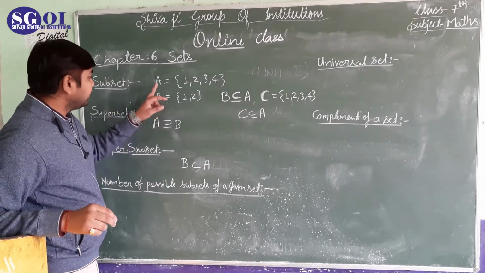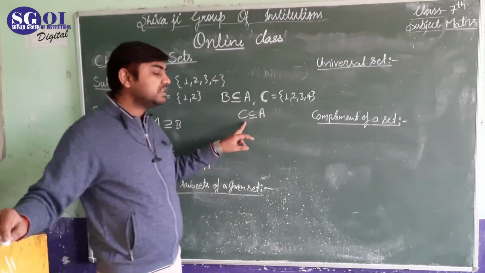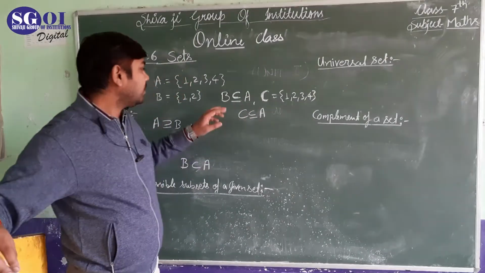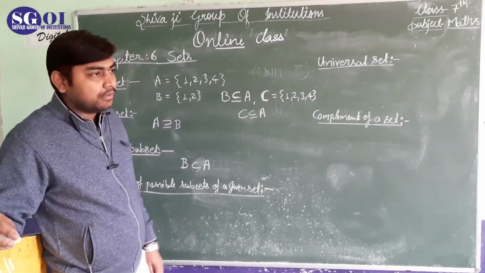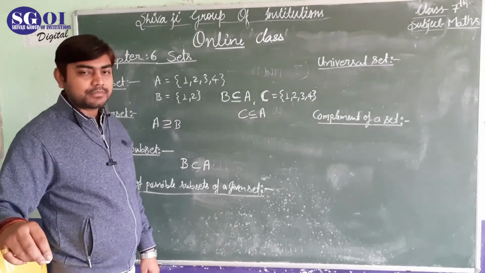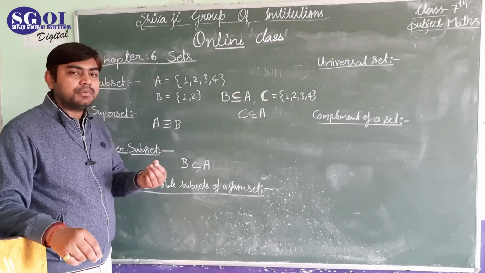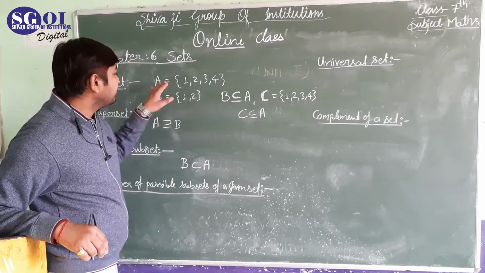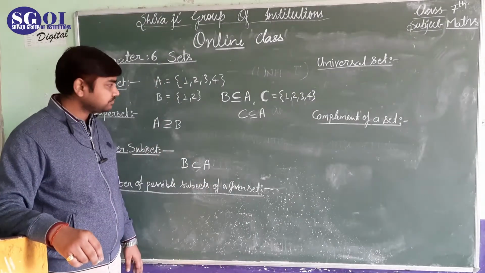Here, B is a subset of A, and also B is a proper subset of A. But C is not a proper subset of A because it has the same number of elements. When the same number of elements are present, then it is only a subset, not a proper subset. For being a proper subset, at least one element should be less than the main set. So here B is a proper subset of A.